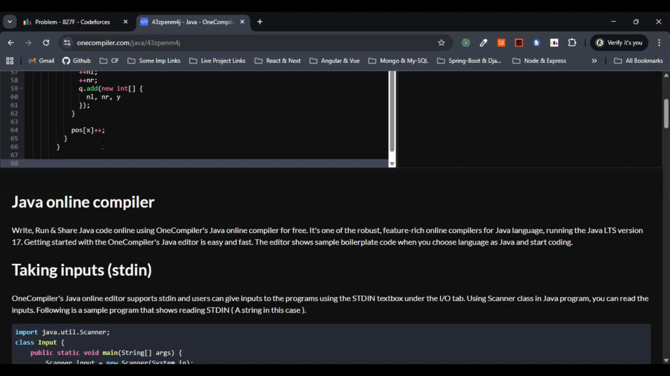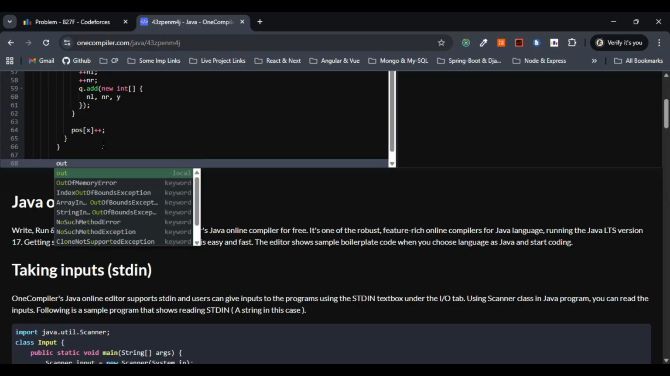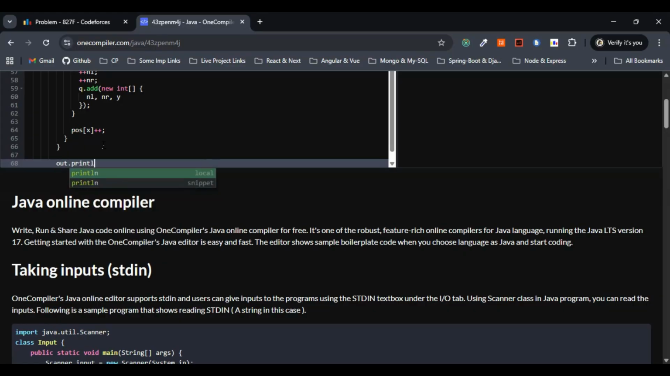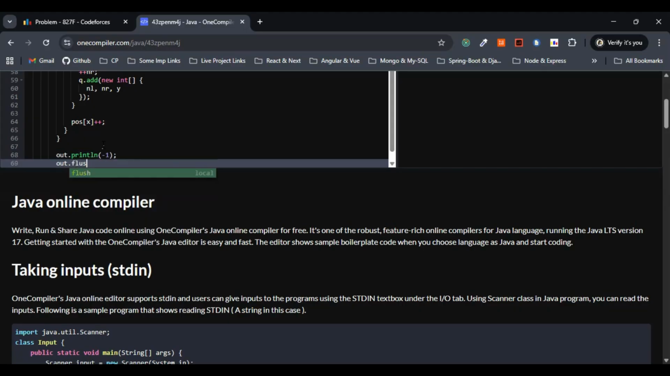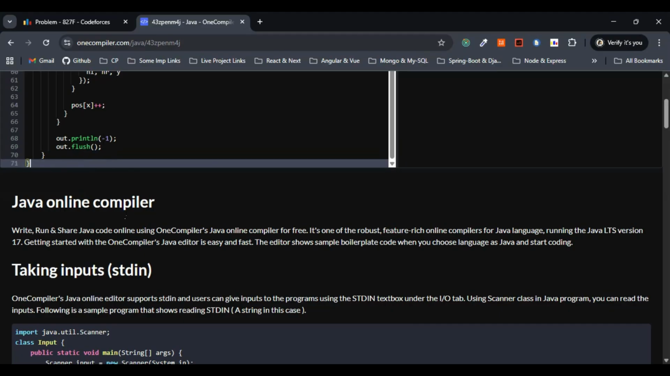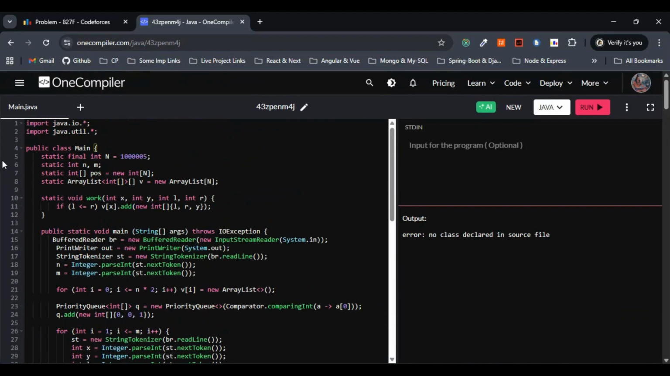They have strictly given in the question. So I'll just go with out.println of -1, right? Finally, we have to flush the output. You can just make use of out.close or out.flush. It doesn't matter, right? So we are done with the coding part.